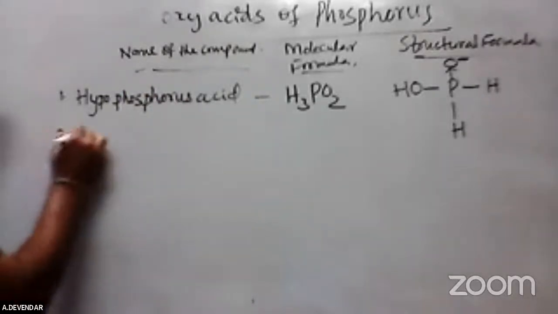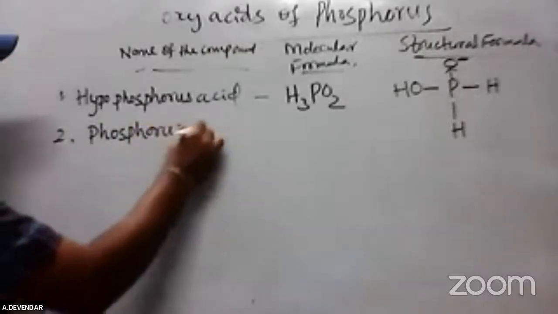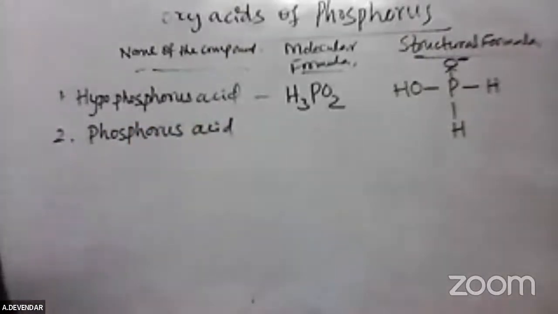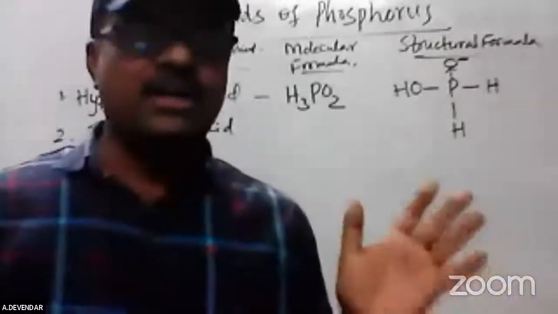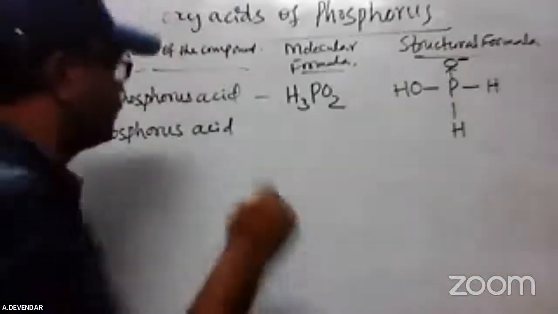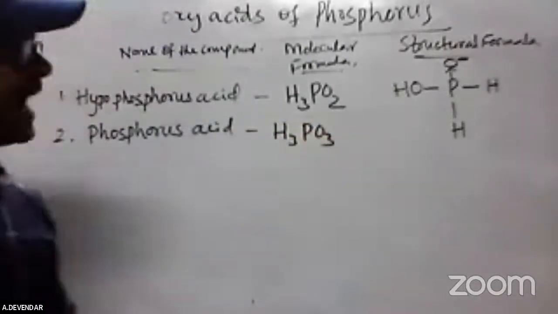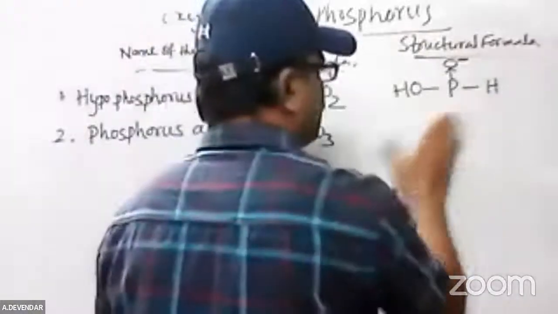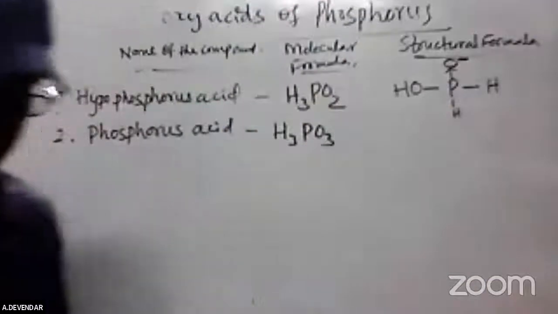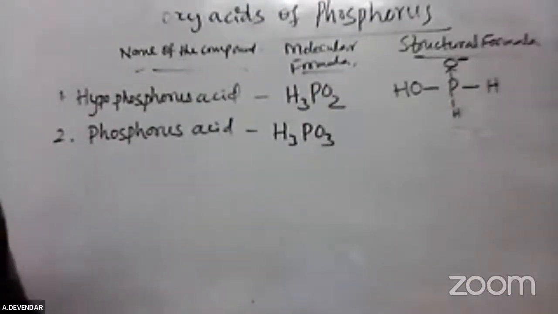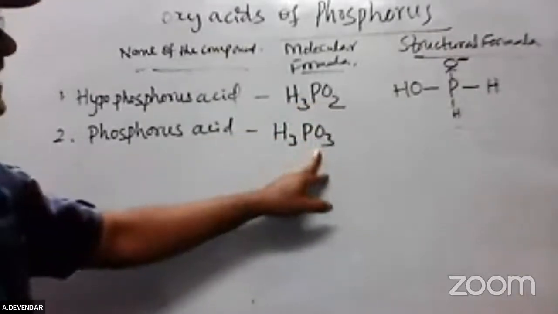Next, the second is phosphorus acid. You can also call it phosphoric acid; generally it is written as H3PO3. How do we get this H3PO3? Simply from H3PO2, where 1 more oxygen is present.